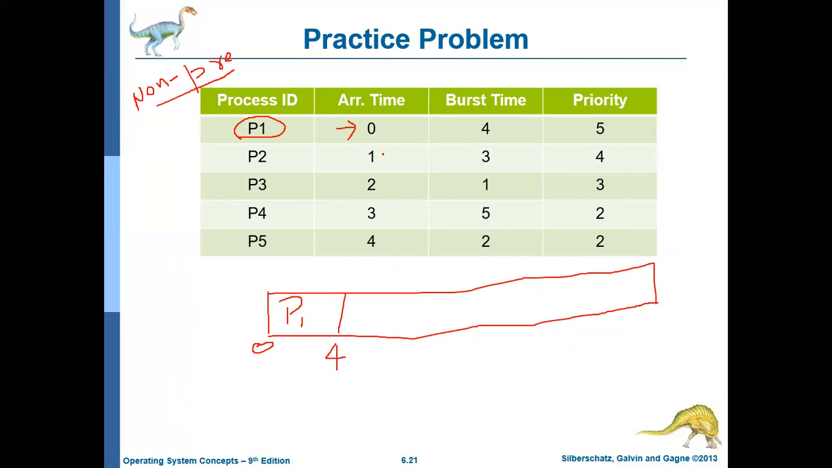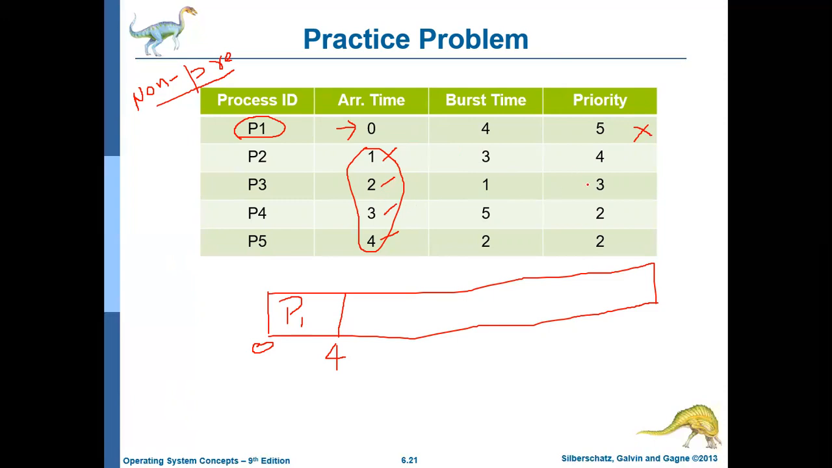So remaining all jobs have arrived by 4th millisecond. P2 has arrived at 1st millisecond, P3 has arrived at 2nd millisecond, P4 has arrived at 3rd millisecond, and P5 has arrived at 4th millisecond. So at 4th millisecond, P1 has completed, and by this time the operating system will check the queue, and it finds there are 4 processes with different priority numbers.